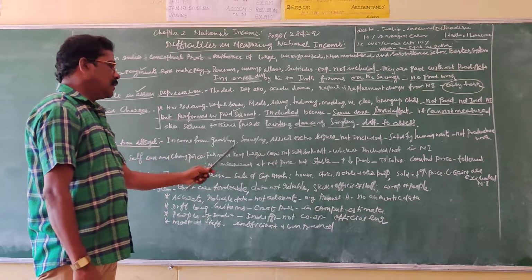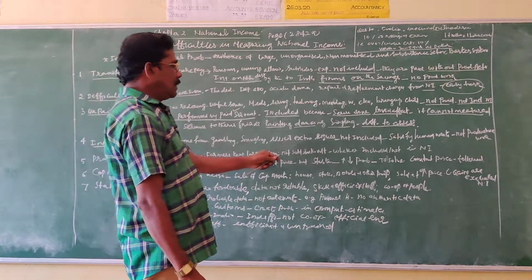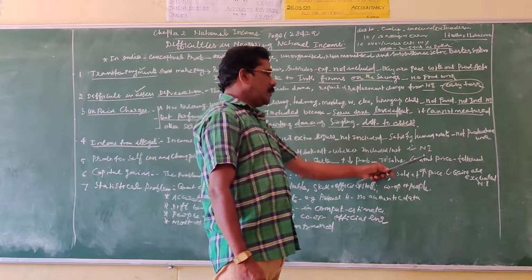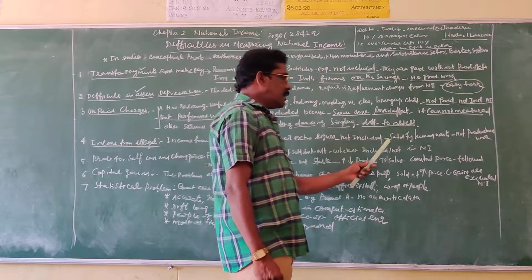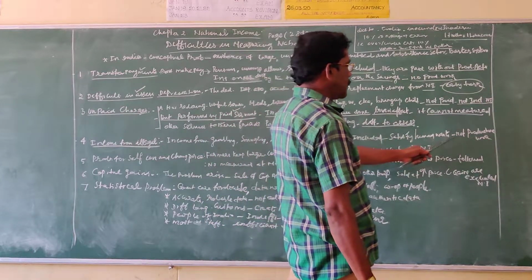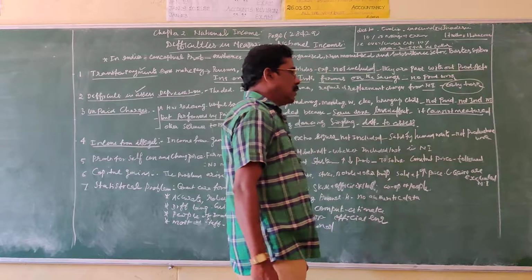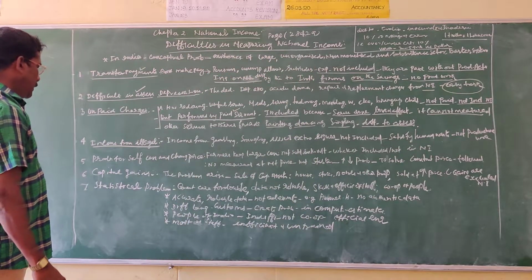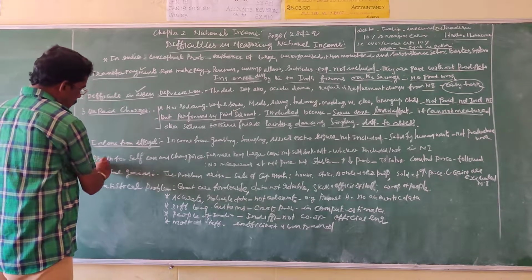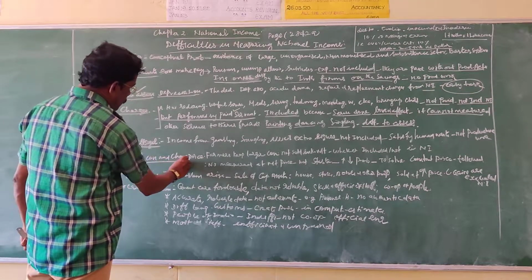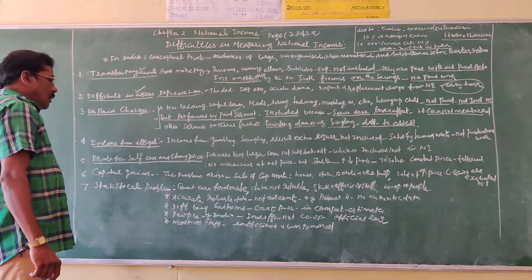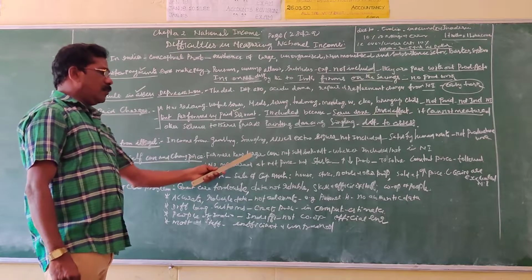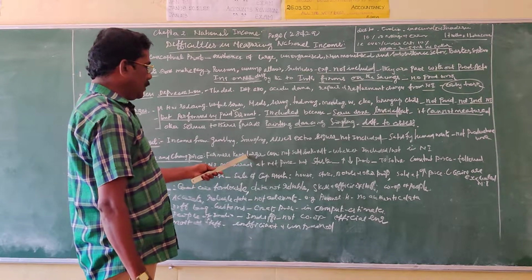Income from gambling, smuggling, illicit extraction of liquors is not included in the national income, even though it is satisfying human wants, but it does not produce any productive work or productive activities. Then production for self-consumption and changing price. That means a farmer keeps a large amount of their farm products for their own use.